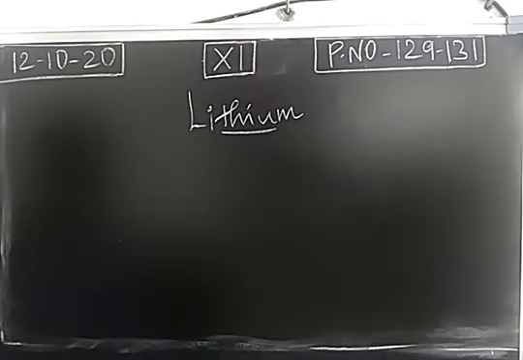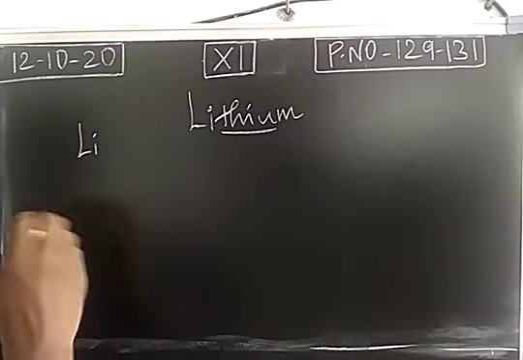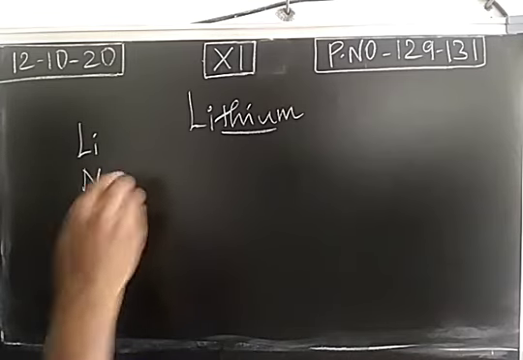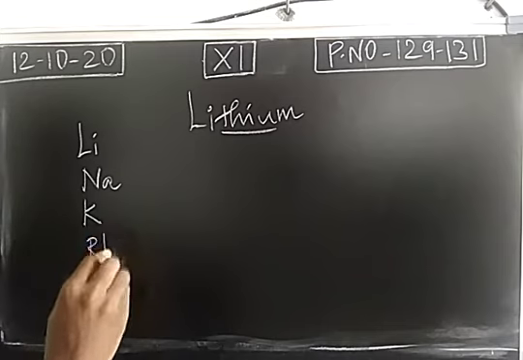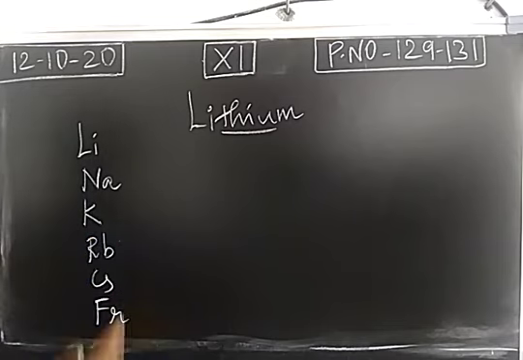So in group number 1, in alkali metals, the first member is lithium. Generally the first member will have a distinctive property than the other members. So first group elements are lithium, sodium, potassium, rubidium, cesium and francium. We won't consider francium for ordinary chemical reactions because this is radioactive in nature.